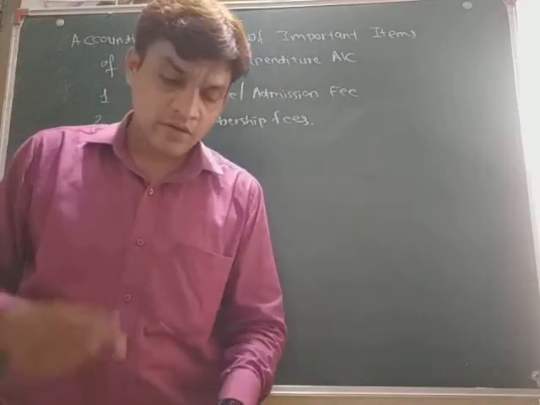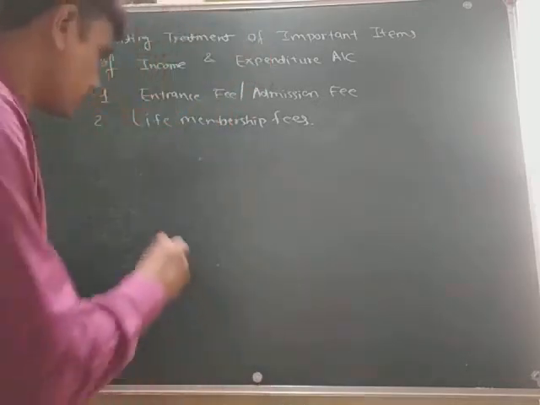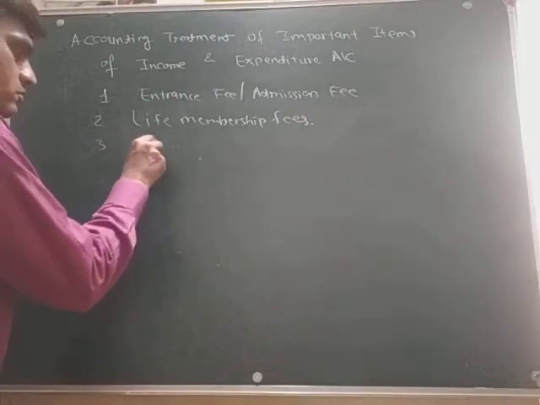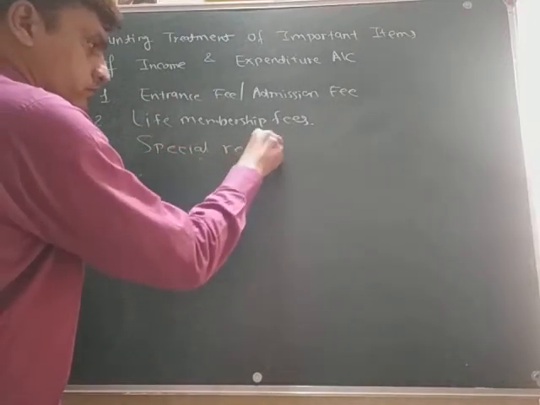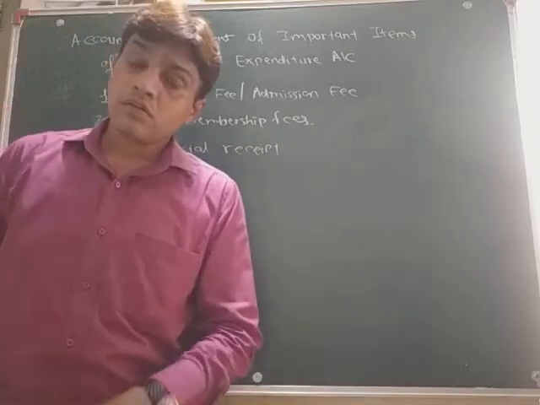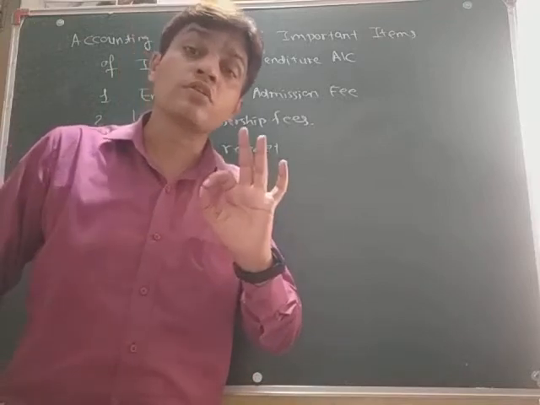Okay, next. अभी नेक्स्ट क्या है? स्पेशल रिसीट्स. What is this? Special receipts mean what?